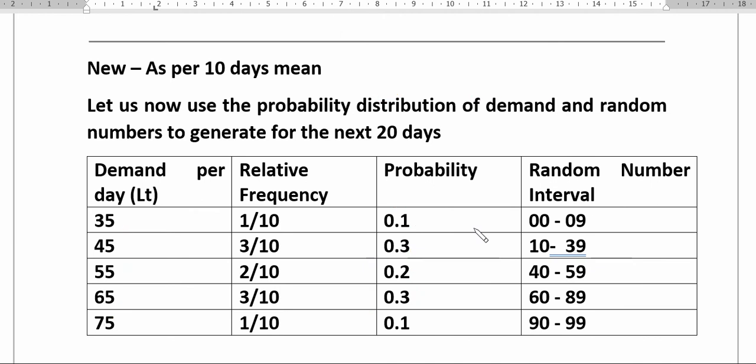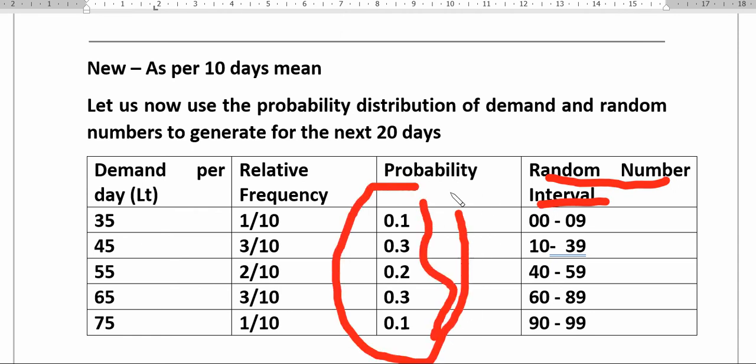So now we are going to start our simulation solution. For that, we don't know how the customers are going to put the demand, so we have to take random numbers. This is the random number interval, don't get confused with this. This is the random number interval as per the given problem, which we have designed out of these probabilities. But the random number we are now going to take is the demand put by the customer.